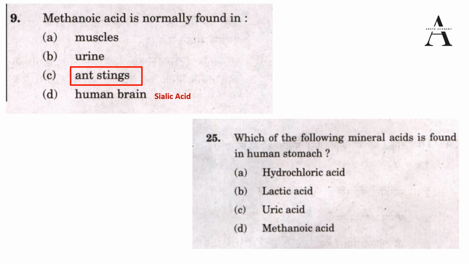Next, the second question: which of the following mineral acids is found in the human stomach? There we know the answer. The answer is hydrochloric acid. We have discussed it. Lactic acid will be found in milk, or whenever we are having muscle cramps. Uric acid will be present in urine. Methanoic acid, or formic acid, will be there in ant or hornet stings. These are the pieces of information I wanted to discuss with the help of these two questions.